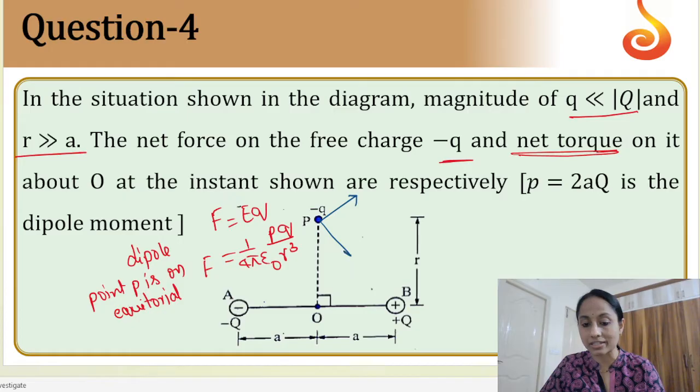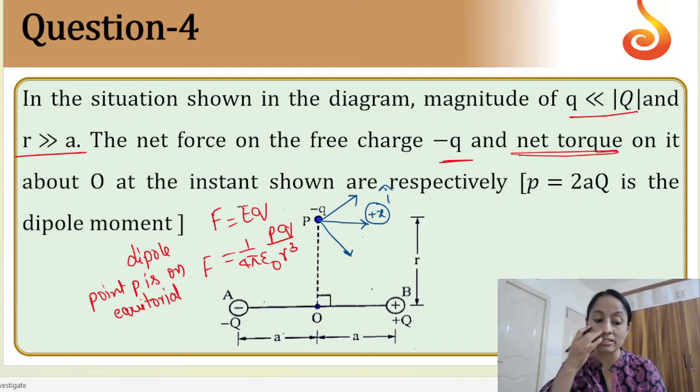So this is the direction. Now if I take the resultant of these two forces, then the resultant lies along this direction, the positive x direction, which is nothing but i cap. So the answer is 1 by 4 pi epsilon naught P q by R cube i cap.